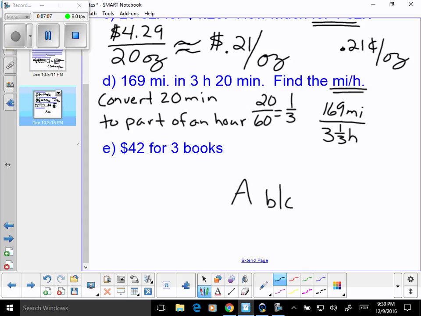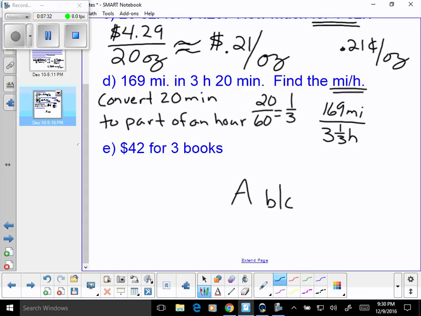We're first going to put in the 169. You're going to hit divide. Then you're going to hit the 3. You're going to press that fraction key. Then you'll put in the third, the 1. Hit that fraction key again. Then hit the 3. And then hit equals.